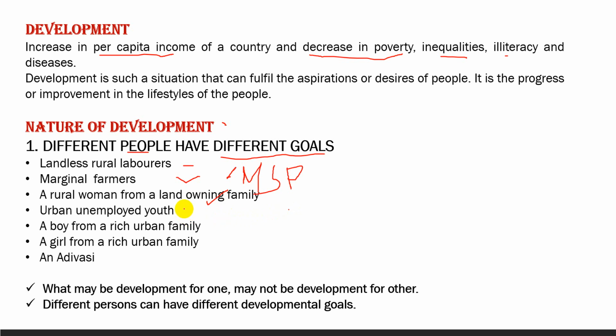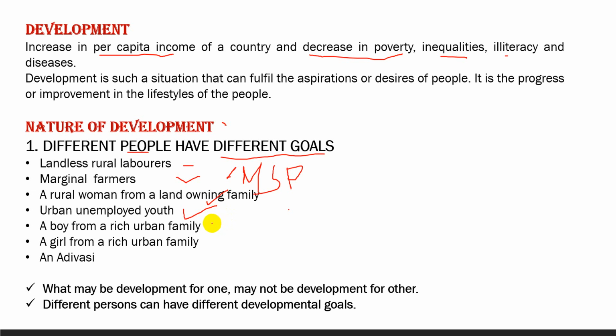Urban unemployed youth. Their developmental goals are better employment opportunities, regular income, higher income, studies abroad, and good lifestyle.